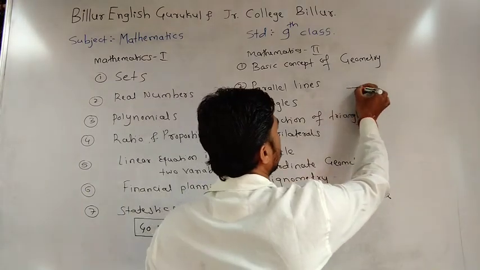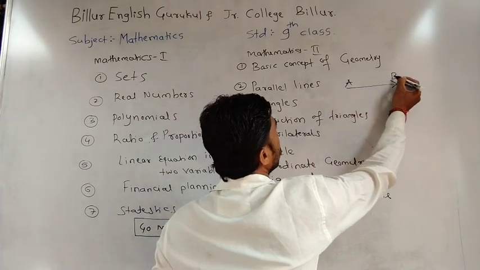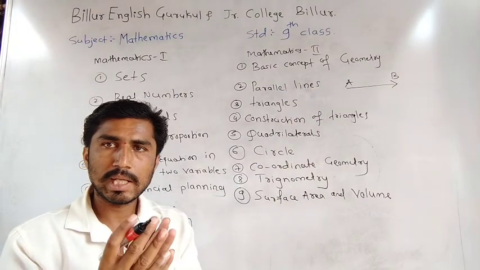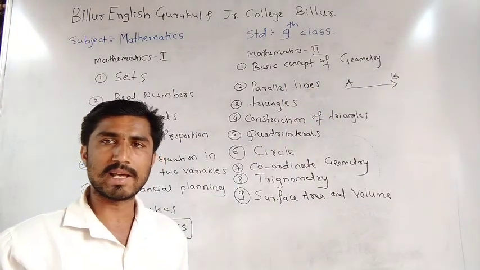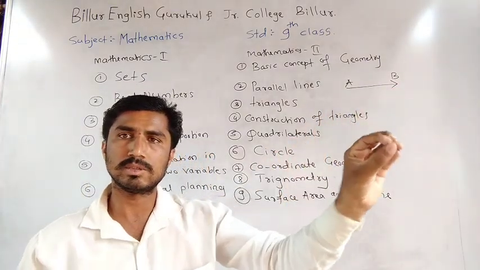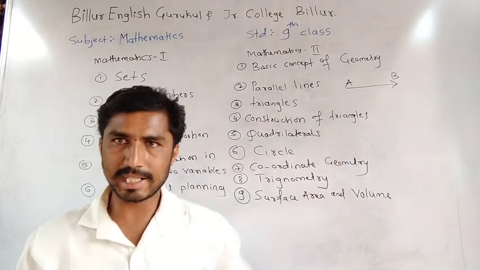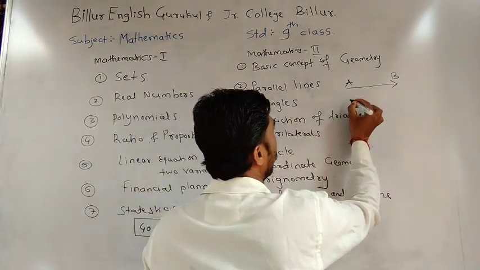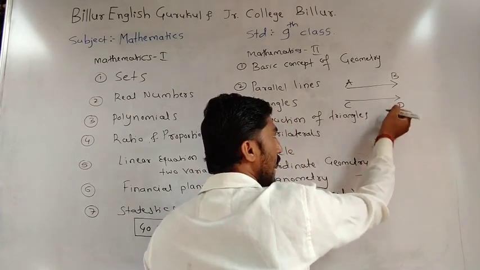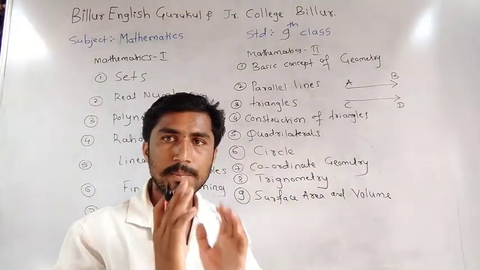This is one line. Here is one line, line AB. Here we will study about parallel lines. Two lines are parallel when they move in the same direction at the same distance. This is one line and CD is another line. These two lines are called parallel lines.